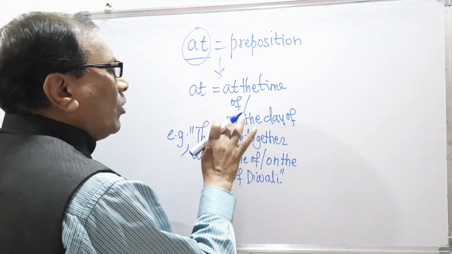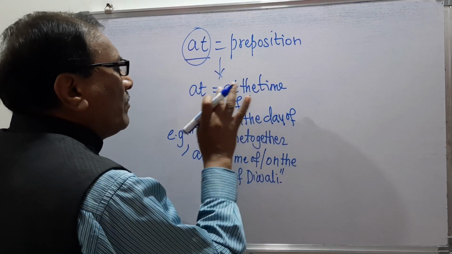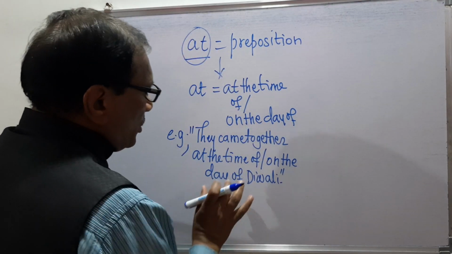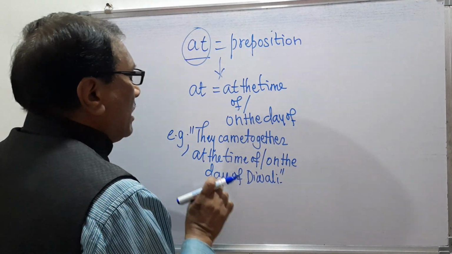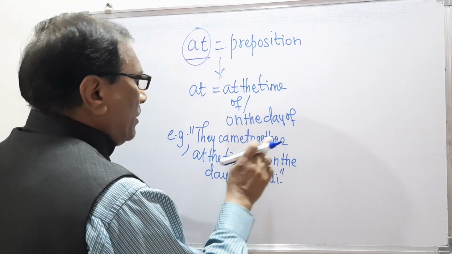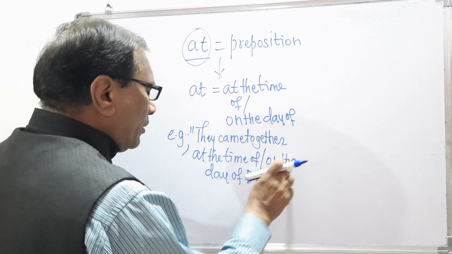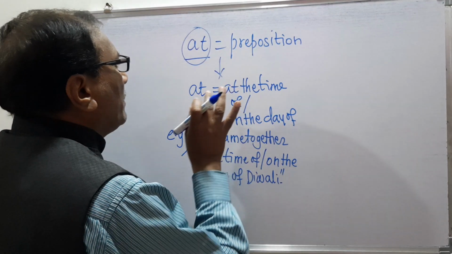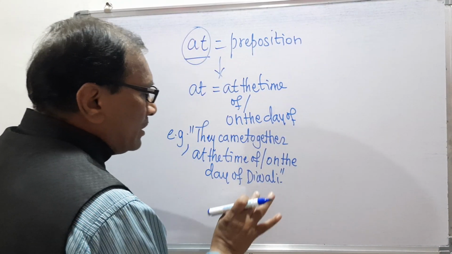It means that on the day of means at and at the time of means at. So remember, this is the example, and the example is they came together at the time of or on the day of Diwali. It means that they came together at Diwali.